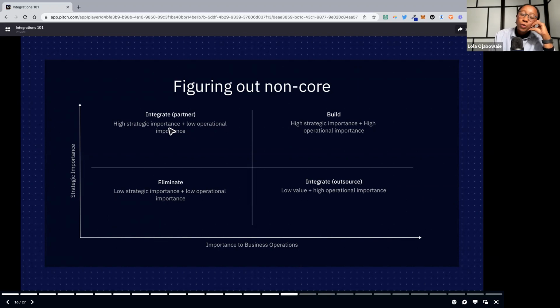And here I have the difference between partnering versus outsourcing. If something is of high strategic importance to the business or the future of the business, you really want to vet whatever integration or tool or API partner you want to use. Whereas if it's low value, maybe high operational importance, things like what you use for logging in, very high operational importance because your users will log in all the time, but it's not something that's going to make you strategically different than any other app that you're building, you can more safely just outsource. You may not want to really consider a partnership for that.